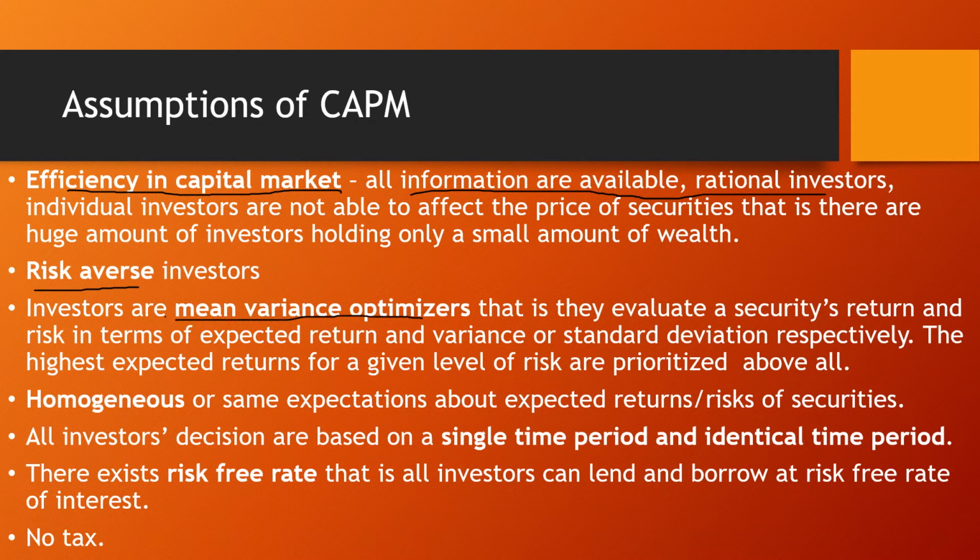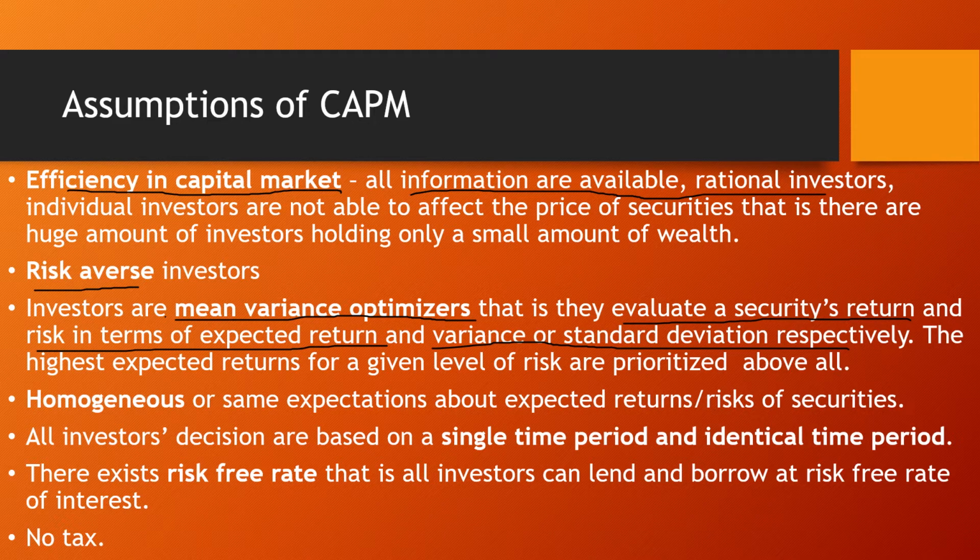What it means is that they evaluate a security's return and risk in terms of expected return and variance or standard deviation respectively. Please see the first video of this series, Portfolio Theory: An Introduction, where I have explained in detail the expected return and the variance or standard deviation for securities' risk and returns.